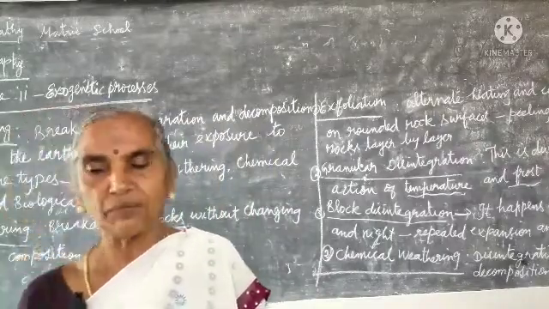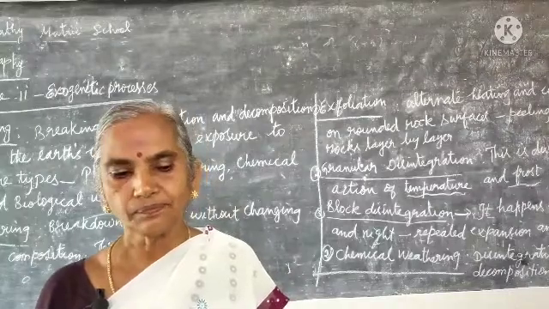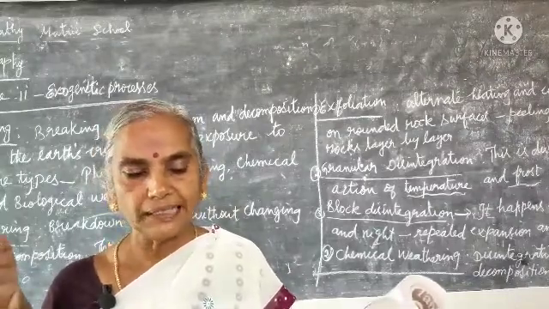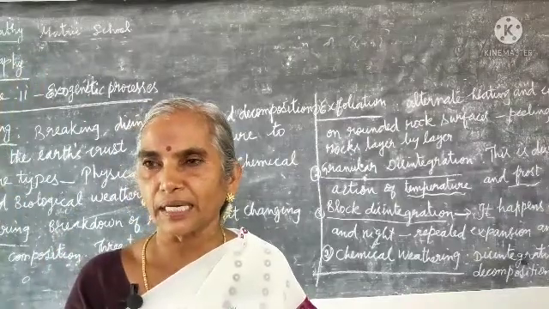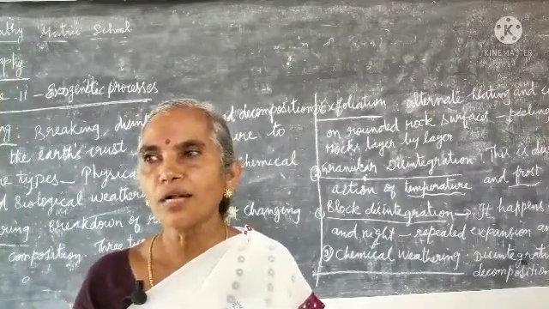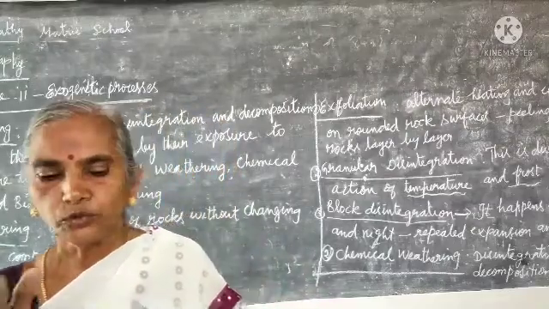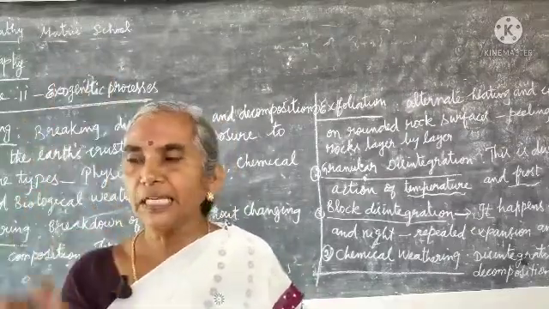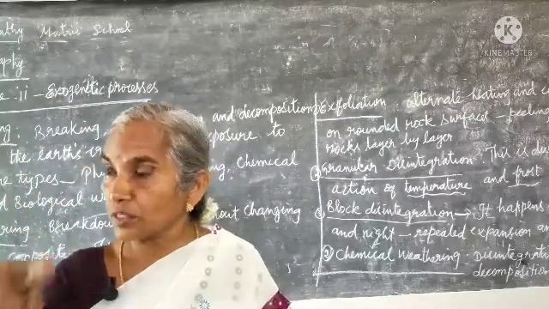What are the agents of gradation? First one, running water. Where do you find water? We see water in rivers, lakes, ponds, wells and streams. Now let us see a river. What is the source of a river?